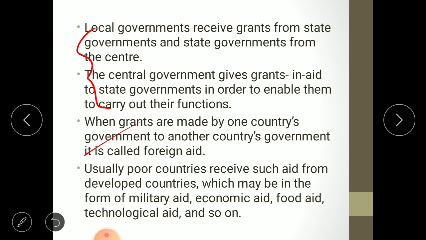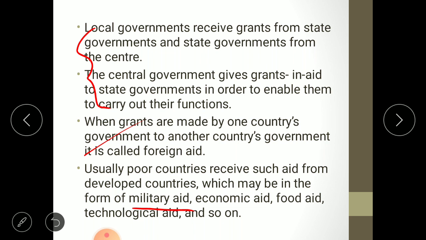Usually poor countries receive such aid from the developed countries, definitely, because a poor country will not give grants to the developed country, which may be in the form of military aid, economic aid, food aid, technological aid, and so on. Different kinds of aid are here. What is military aid here? You know that in India we have a wartime situation between India and China, and that is why we are getting military aid from Japan, Australia, and America.